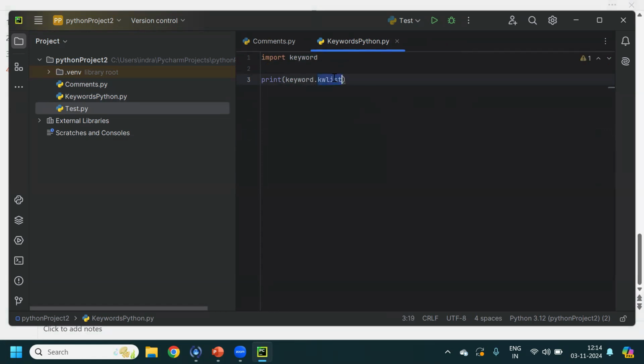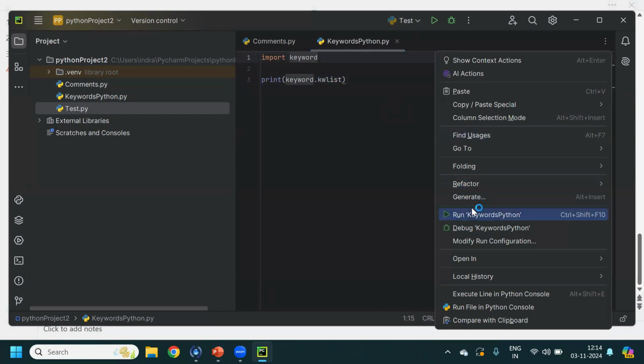By using the kwlist method, we can see what all keywords are available in Python. First of all, you need to import this keyword. This is a package which we can import, and this is a class, keyword class, and this is a method. So we can find out the keywords by using kwlist. Now we can execute this.